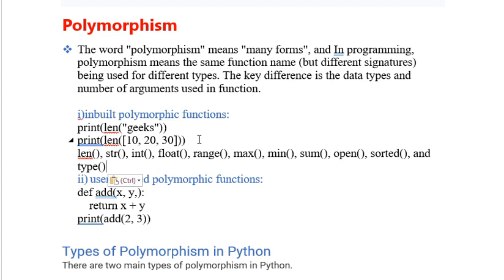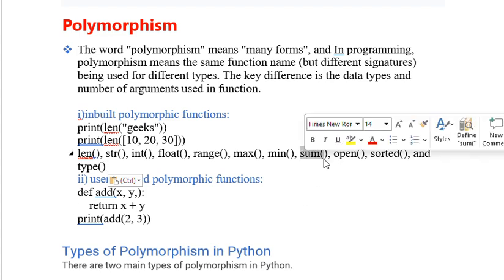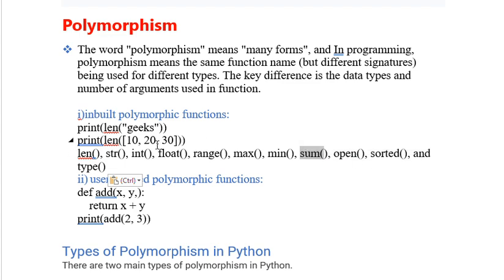To convert the particular text format to integer, we explicitly use int, which is inbuilt. str is to convert into the string format. float is to convert into the float format. Even sum, to sum the particular values. Also open, sorted, and type, to find the type of a particular value.